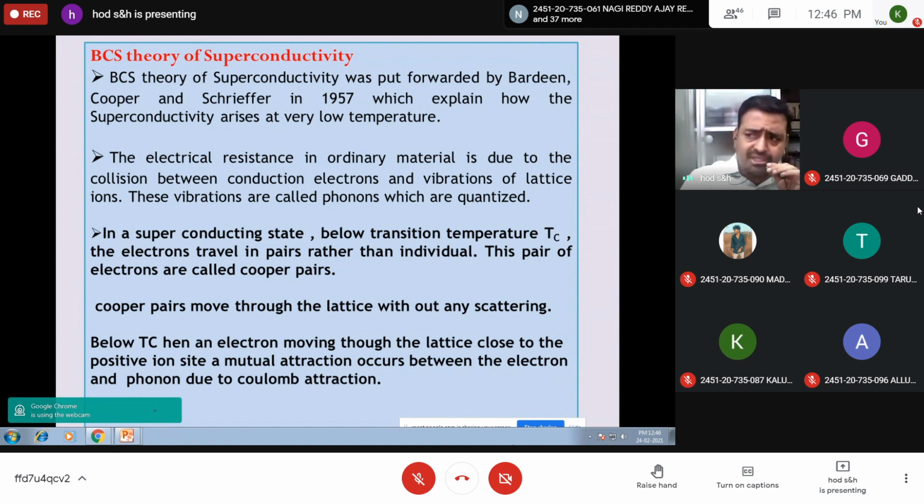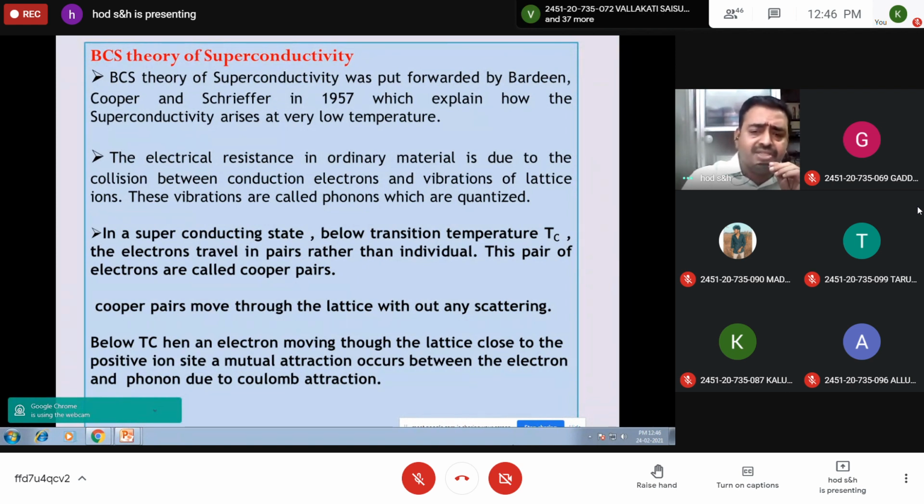So even in a crystalline surface, millions of ions are there, and each ion vibrates about its mean position executing simple harmonic motion, which is quantized. This vibration of the lattice ion is called a phonon. So whenever a conduction electron is traveling in a crystalline surface, there is a collision between the conduction electron and the vibration of the lattice ion, that is, the phonon. An interaction occurs between the conduction electron and the phonon. During this process, some amount of energy of the electron is imparted to the lattice ion. That means the electron loses some of its energy to the lattice ion. So with less energy only, the electron travels through the crystal and comes out as output.